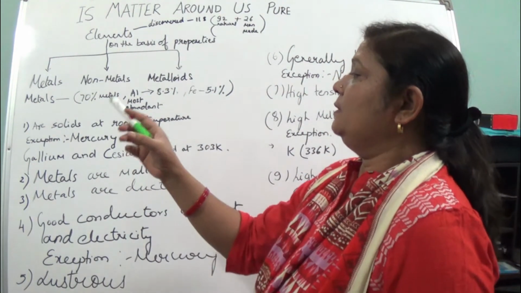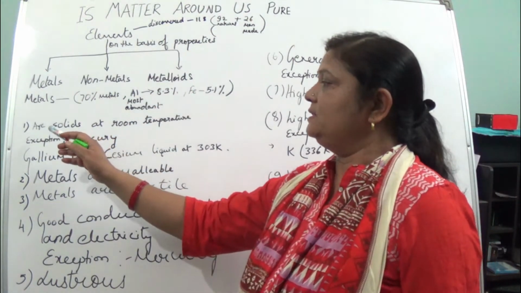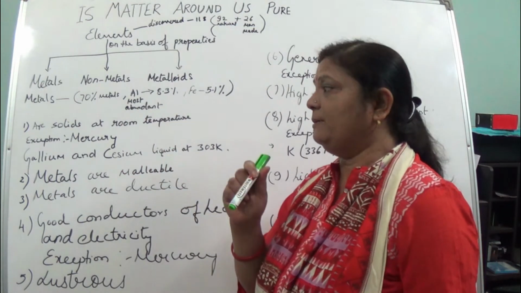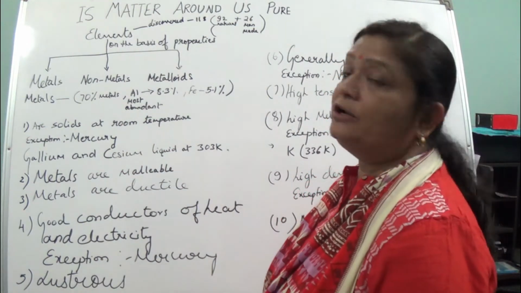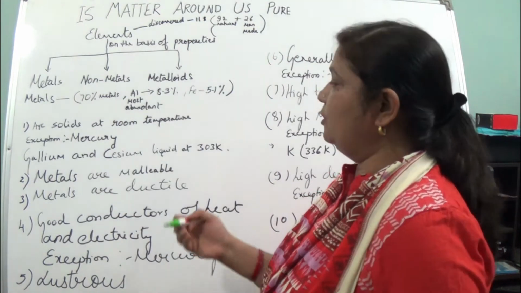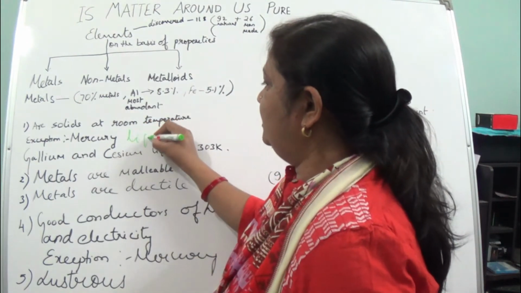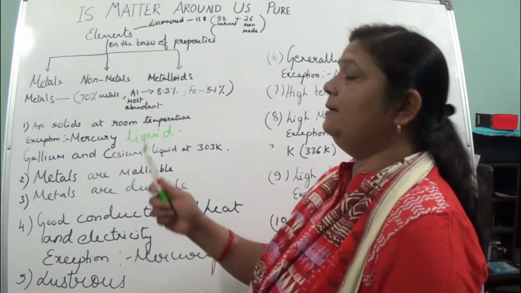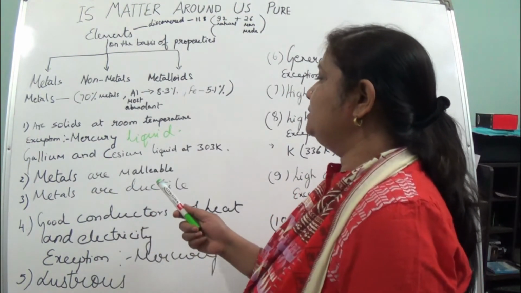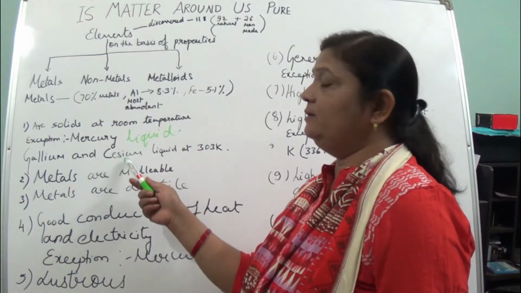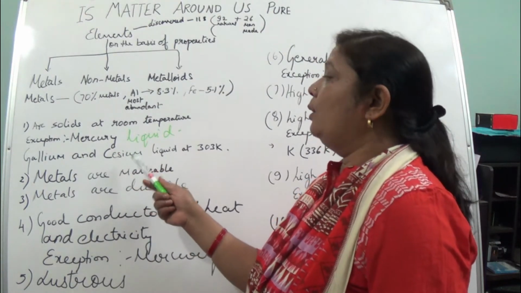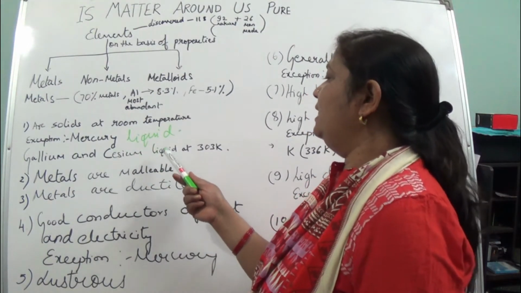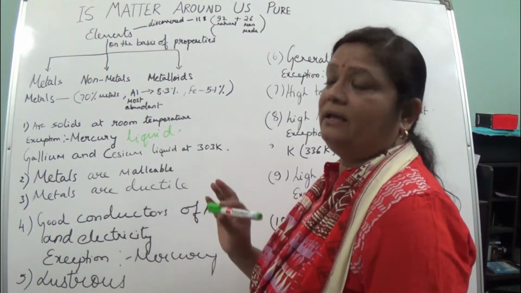Now here if we are talking about the properties, metals, if we are saying they are solids at room temperature, but exception is that of what? Mercury. It exists in the form of what? Liquid form. Okay. Now if we talk about gallium and cesium, these two are also classified in metals only, and at room temperature they are solid, but they are liquid at 303 Kelvin.